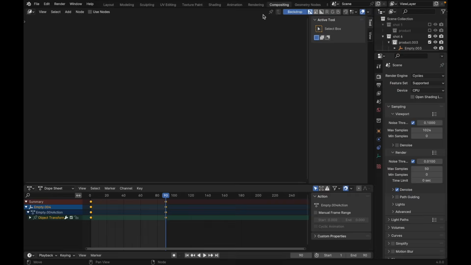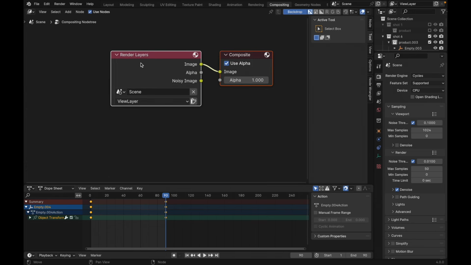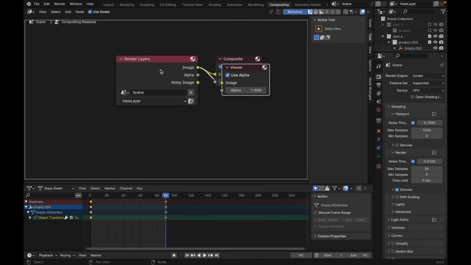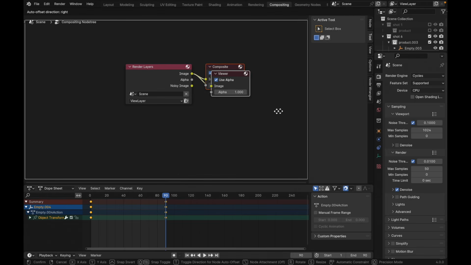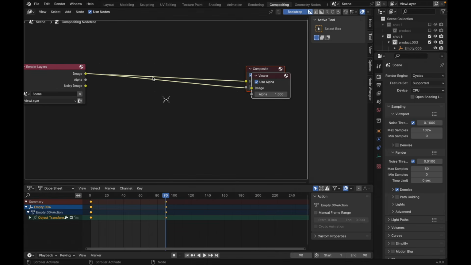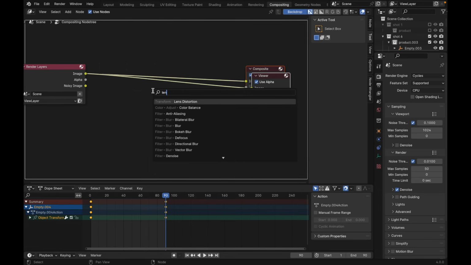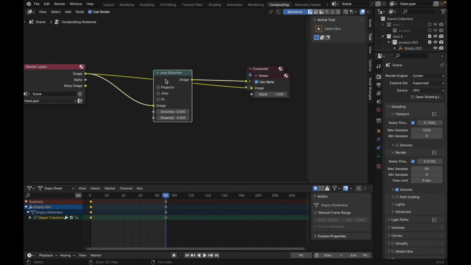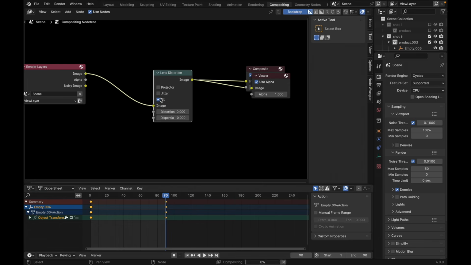Before we render it, let's go to the compositing tab, use nodes, Shift Control and click here. Just drag over here. We don't have any render yet, so nothing will preview it. Press Shift A, search for lens distortion. Just click here and connect this one. Click fit. For distortion, I'm using 0.005 and dispersion 0.025. It's like this.